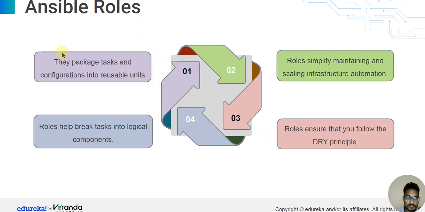Next is Ansible roles. What are Ansible roles? First, they package tasks and configuration into reusable units. Second, roles simplify maintaining and scaling infrastructure automation. Third, roles ensure that you follow the DRY principle. And fourth, roles help break tasks into logical components. So these are the four points about Ansible roles.